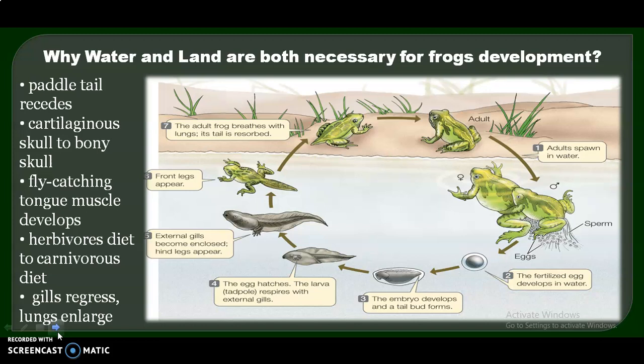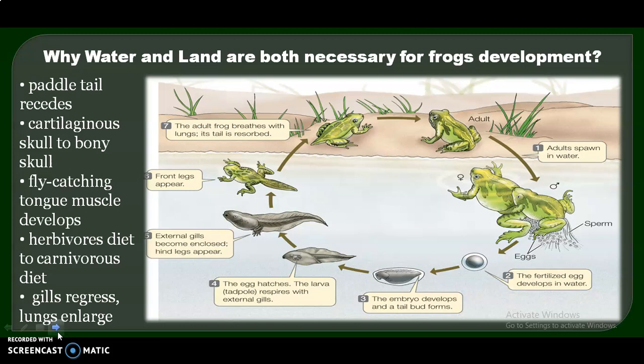Now the tadpoles which were eating the aquatic plants now have to eat flies and insects while on land.